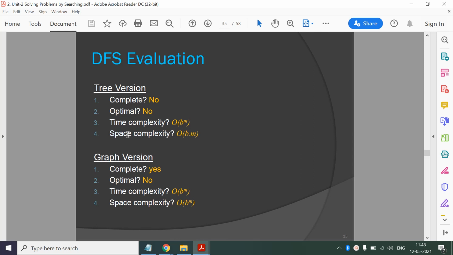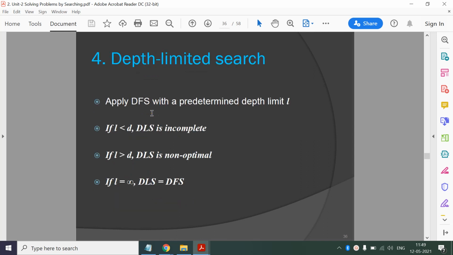Okay, so space complexity is linear here. Now in the tree version we know that we don't maintain an explored set, and if we don't maintain an explored set, then you may fall into a loop, right? So in order to avoid that, we came up with depth limited search. Here we'll go to one particular depth, we'll set the depth limit as L, and we'll go to that depth only.